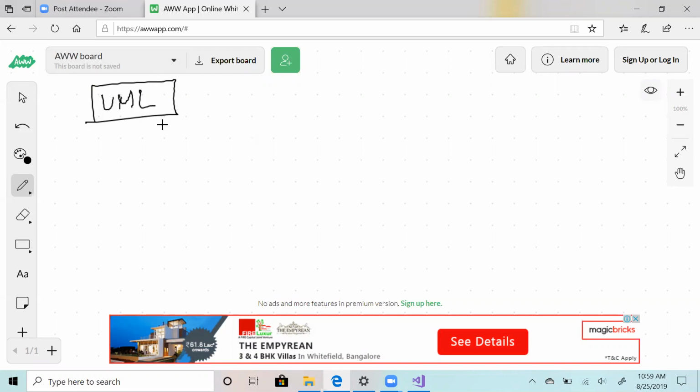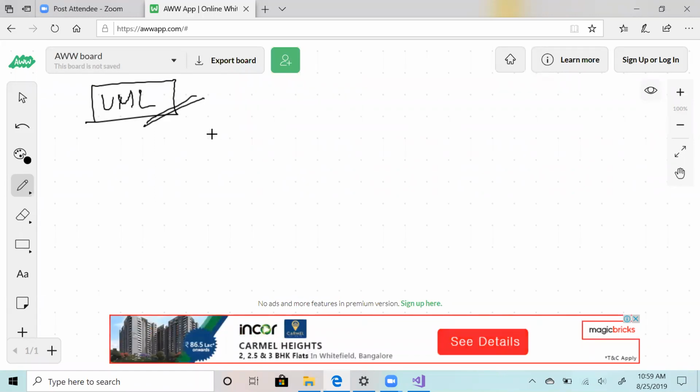If a design is complicated, we'll say it is bad. If a design is simple, we will say it's good. So that we will keep on doing when we do a specific use case. For today, we will cover the basic concepts, right? So let's see what UML diagram is.